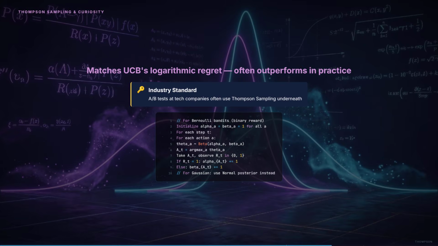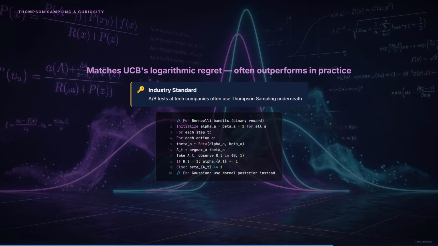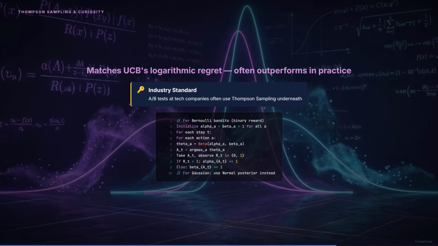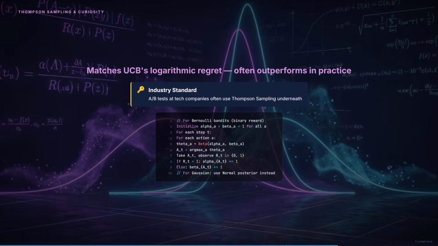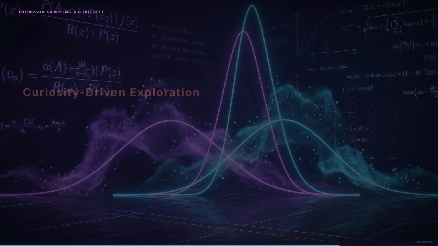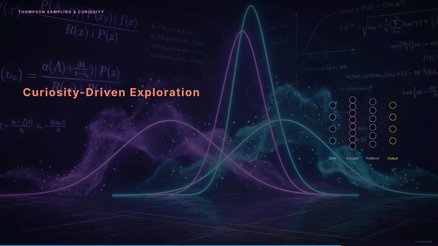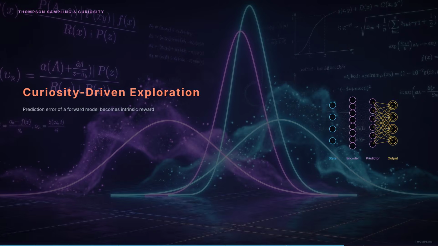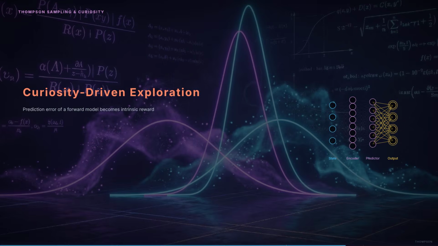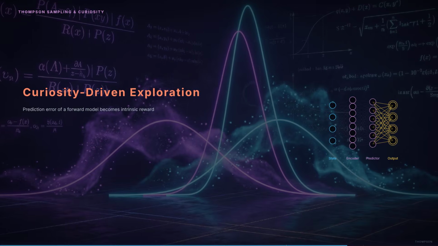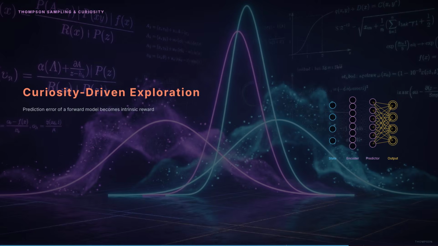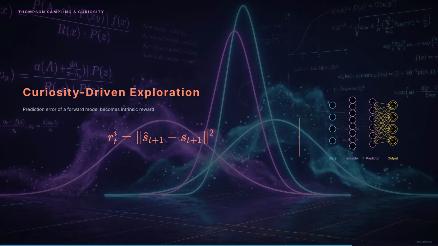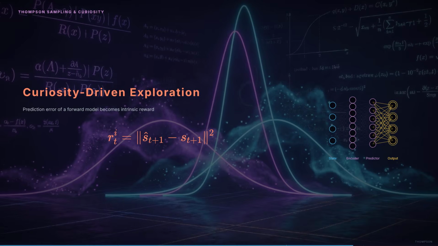Curiosity-driven exploration attacks a different problem entirely. In complex environments with sparse rewards, even UCB and Thompson sampling struggle because they depend on getting some reward signal to learn from. The intrinsic curiosity module gives the agent its own reward. The prediction error of a learned forward model becomes an intrinsic reward. If the agent can't predict what happens next, that state is novel, and novelty is rewarding. The intrinsic reward is the squared error between the predicted next state and the actual next state.